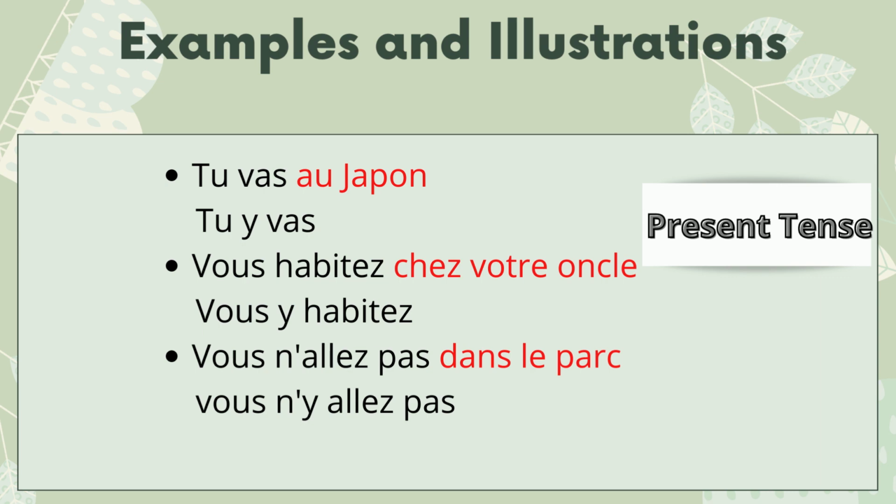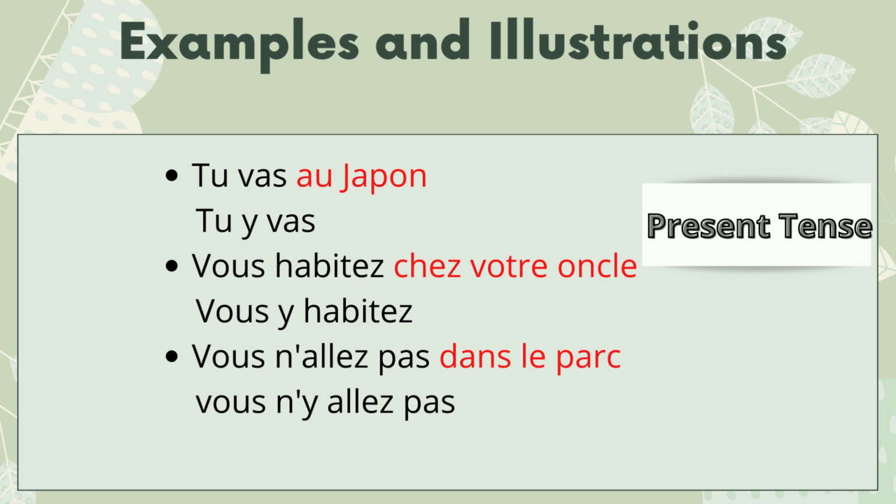Second sentence is "Vous habitez chez votre oncle." Chez is your preposition and your uncle, although we are considering chez as a preposition plus a place. If chez is not underlined, then we would have to replace votre oncle with pronoun tonic. "Vous y habitez."